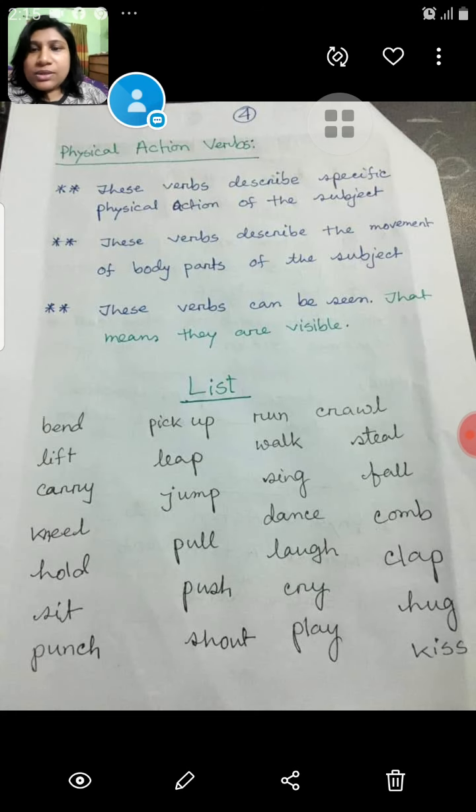You can see here bend, bending, that means you are bending. Lifting, then carry: you are carrying pens, you are carrying an umbrella. Then kneel, that means with your knees you go down on the floor. Then holding something: I am holding the pen. Then sit: I am sitting on the chair. Then punch, pick up, leap, jump, pull, this is pulling, and push.